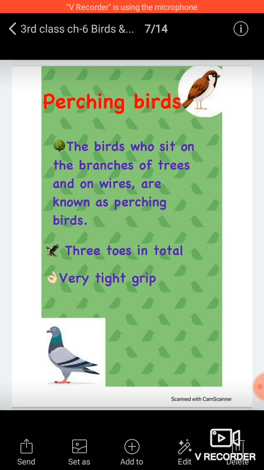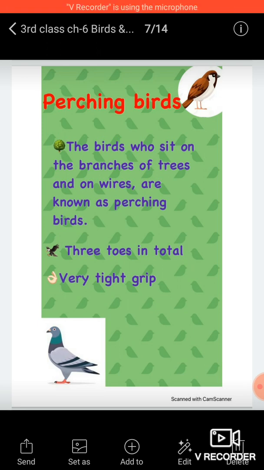They have 3 toes in total, and a very tight grip. These birds have 3 toes on the front side, and one toe at the back side. The back side toe works like a thumb.